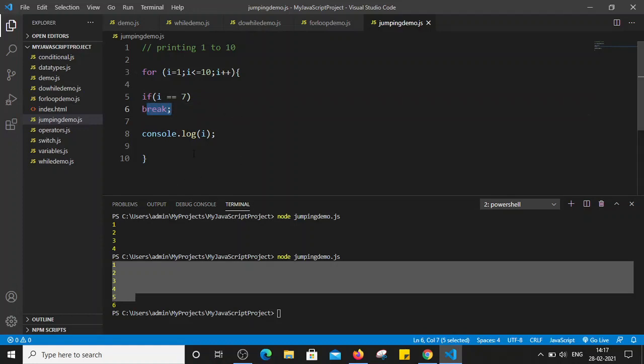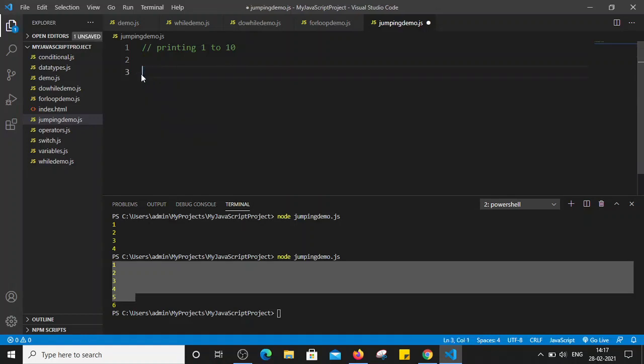So this is the main purpose of break. Break is a jumping statement used for a specific condition. If we want to exit the loop, then we can use the break statement here. Now let's see an example of continue.